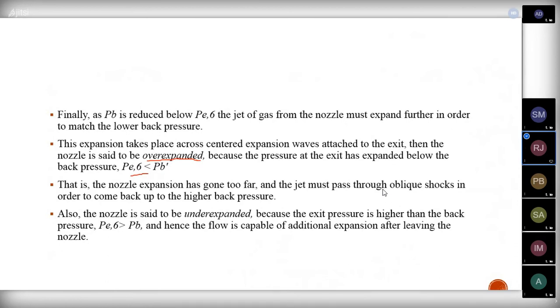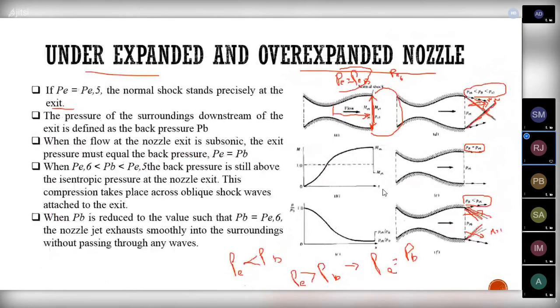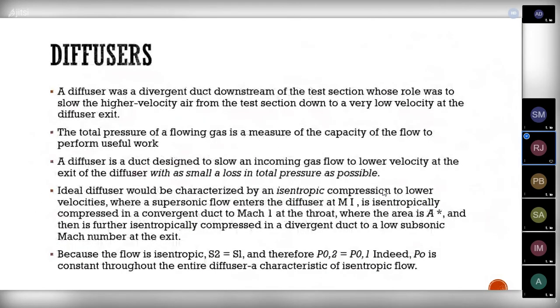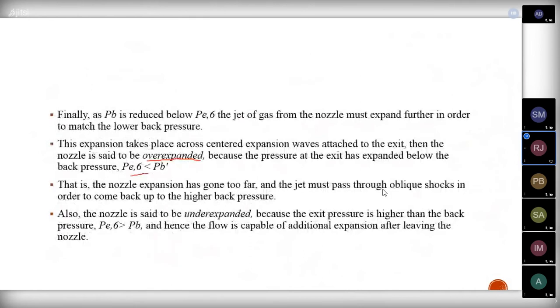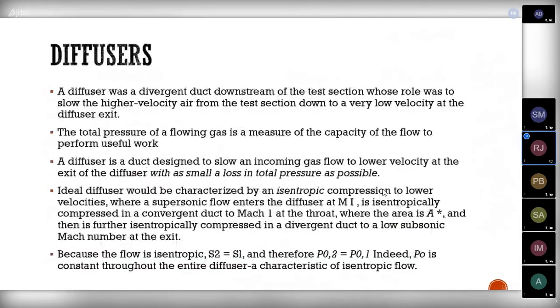If the exit pressure is higher than the back pressure, it means we will be getting oblique shocks, that the normal shock is converted into an oblique shock. Then if the exit pressure is less than the back pressure, we will be getting expansion fans at the corners of the nozzle exit.